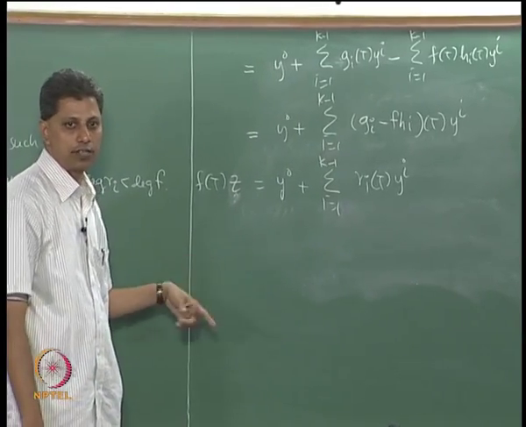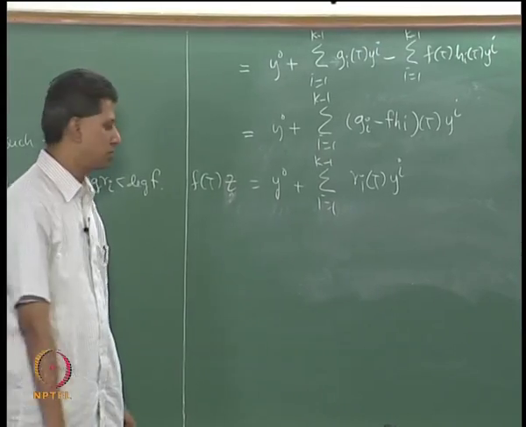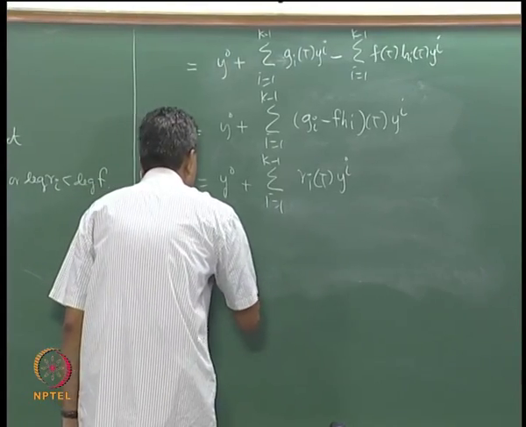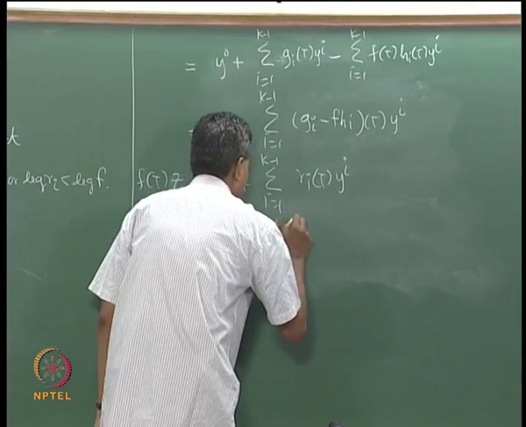I want to show that each r_i is 0. Suppose r_i is not 0 for some i.